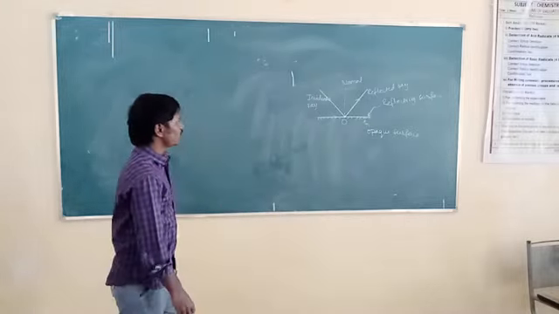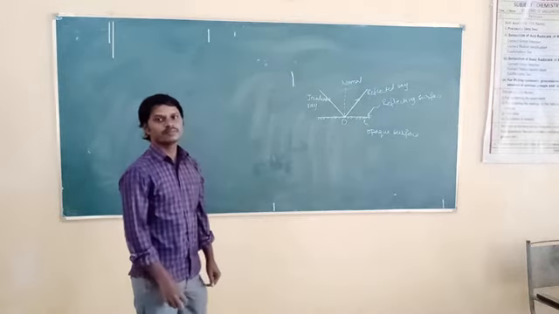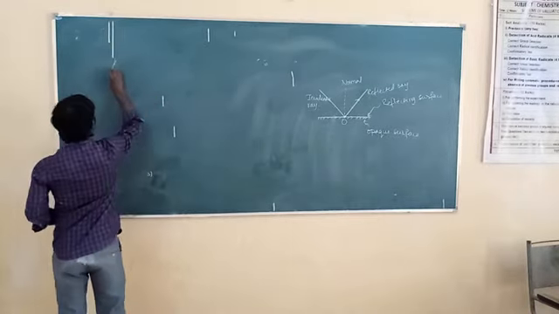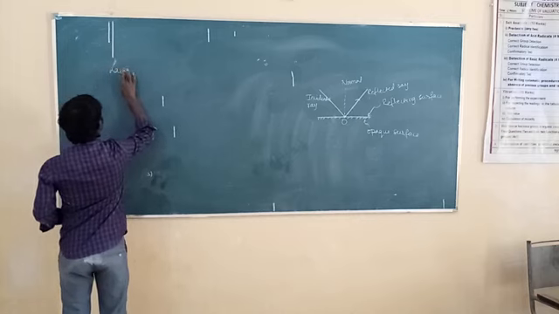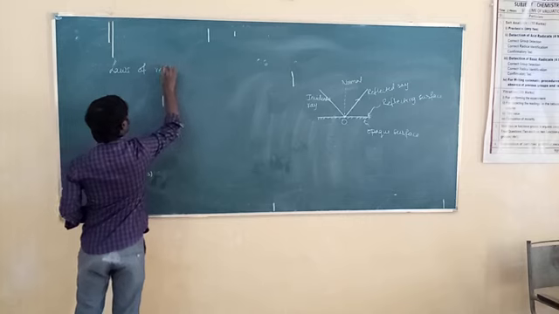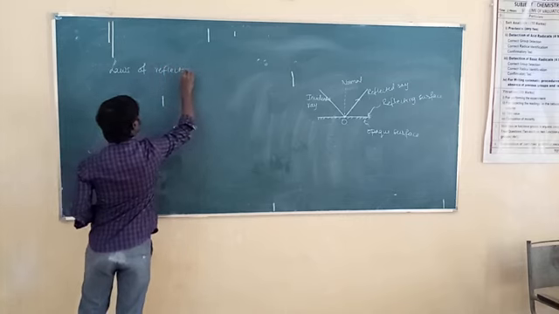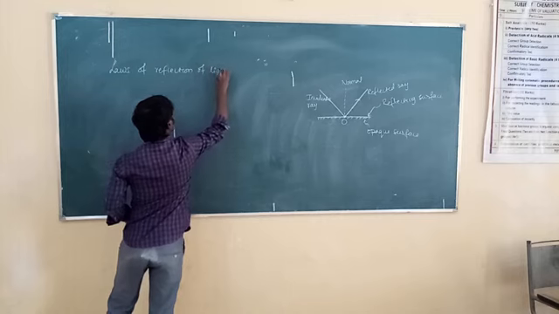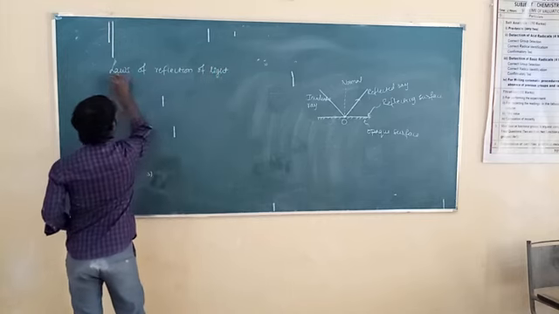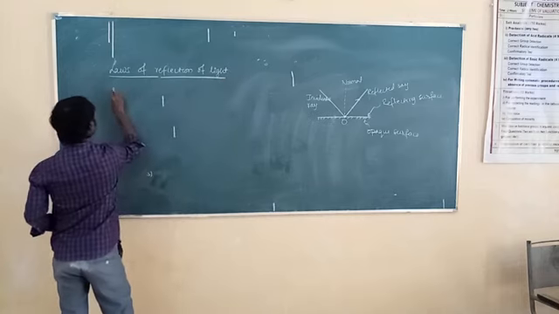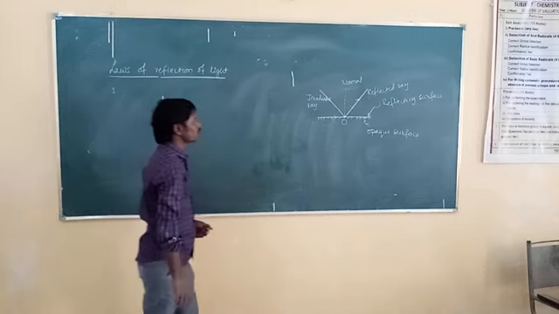Next we are going to discuss the laws of reflection of light. What are those laws? First one.